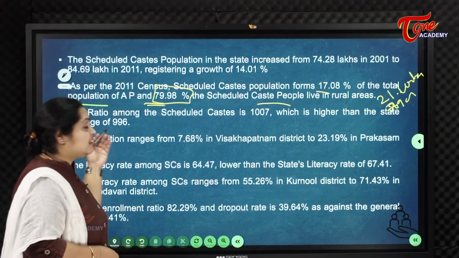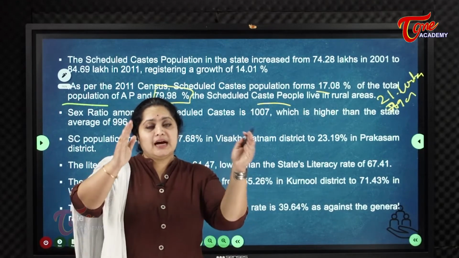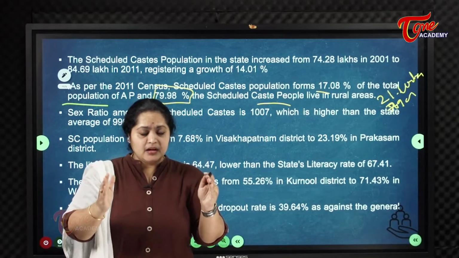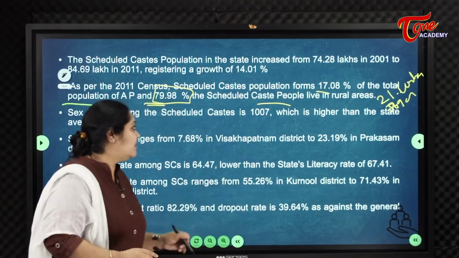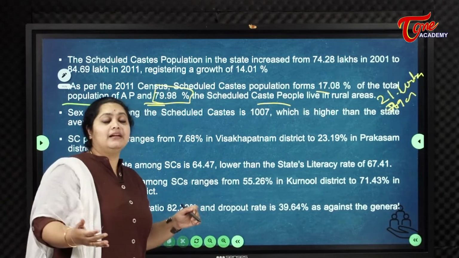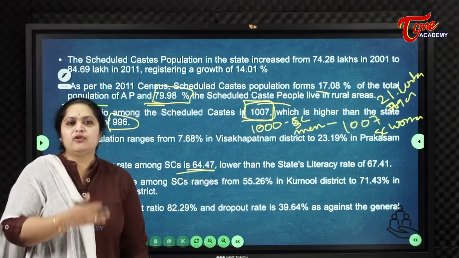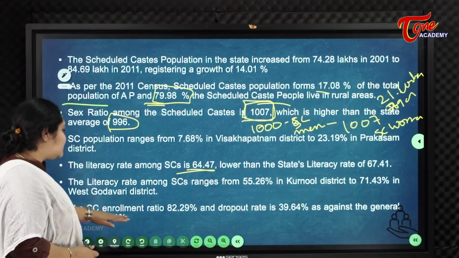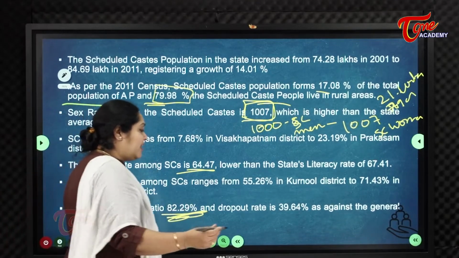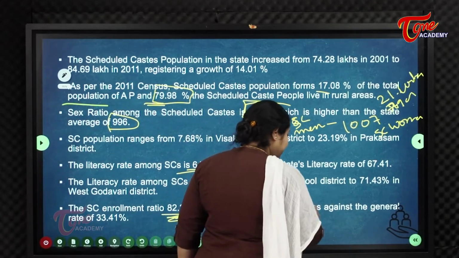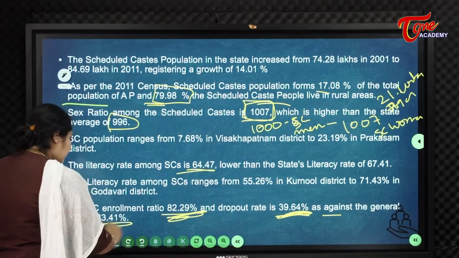If we take the sex ratio among scheduled caste people, for every 1000 scheduled caste men, the number of females is higher than the national average. When coming to dropouts, the SC enrollment ratio is 82.29% and the dropout rate is 39.64%, as against the general rate of 33.41%.